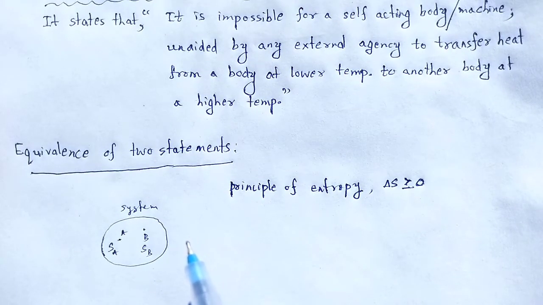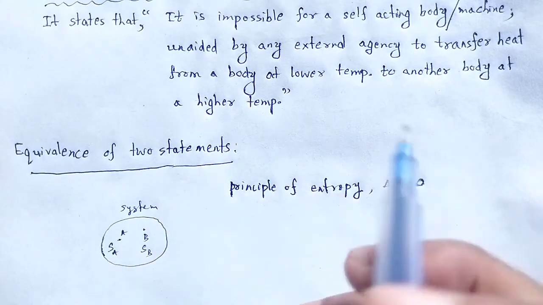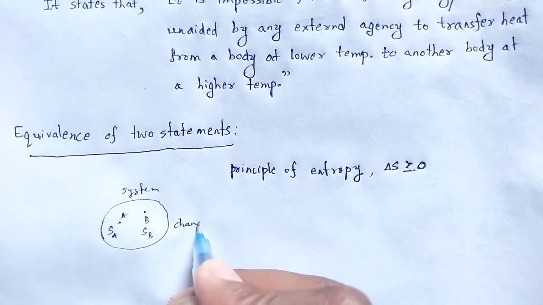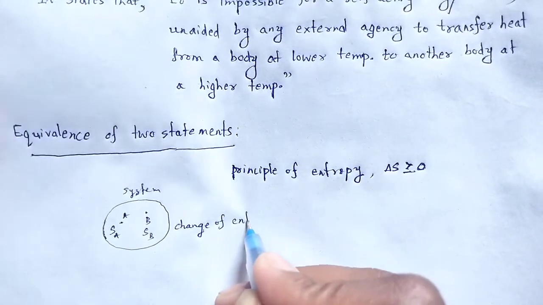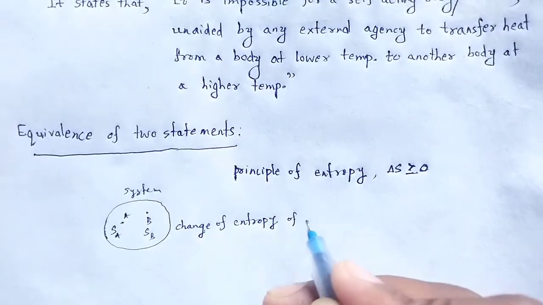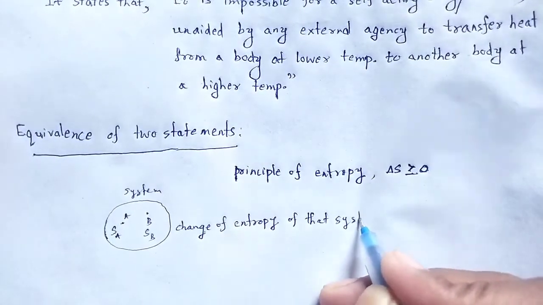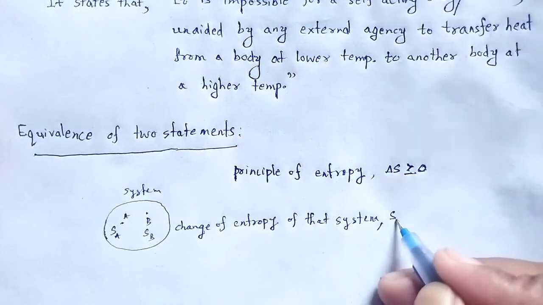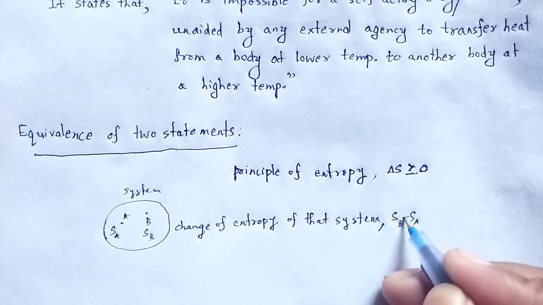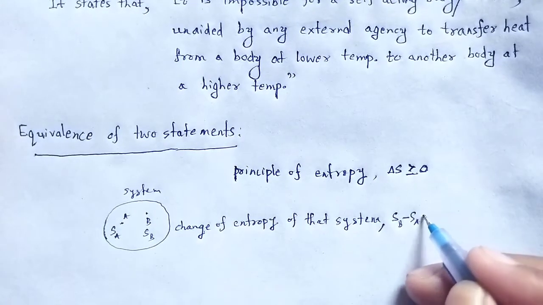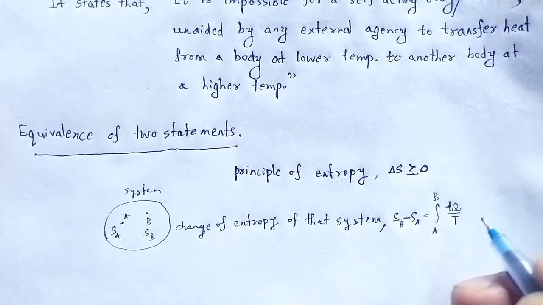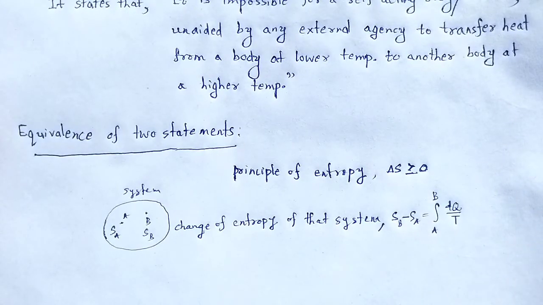If I calculate the change of entropy of the system, it will be SB minus SA, the entropy of final minus the entropy of initial, that is the integral from point A to B of dQ by T. dQ is the change in heat and T is the temperature.